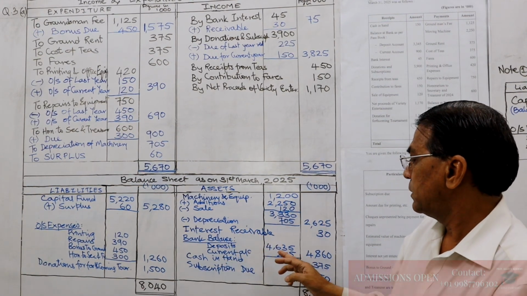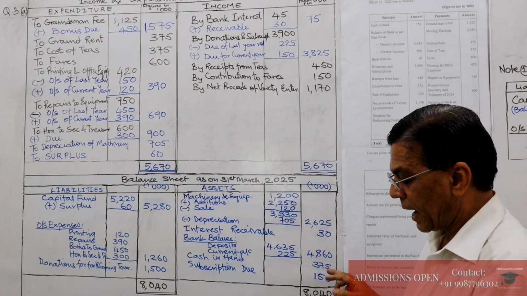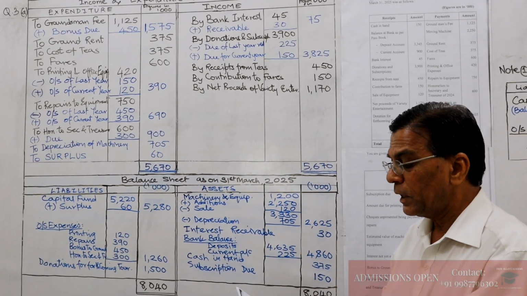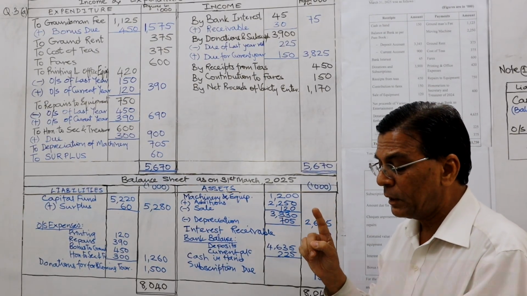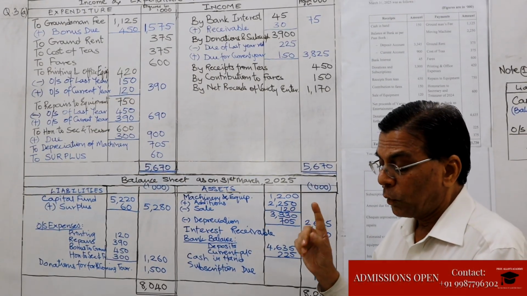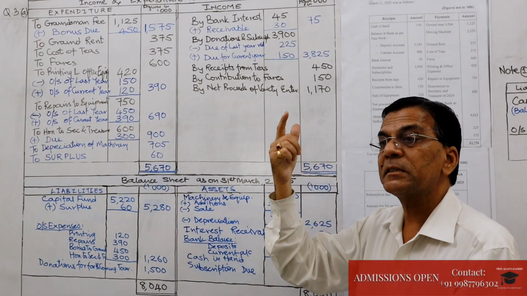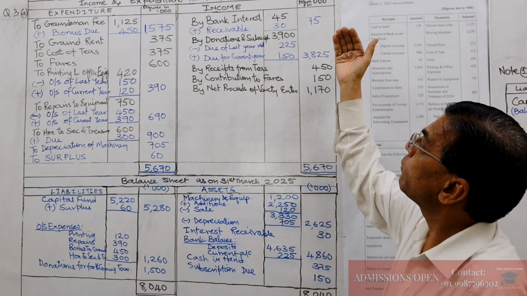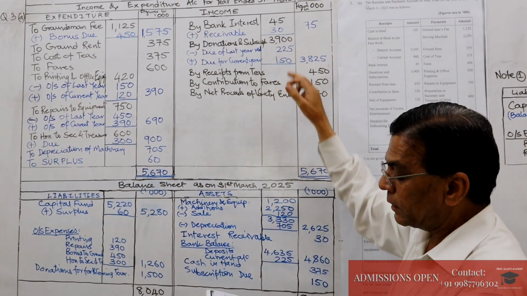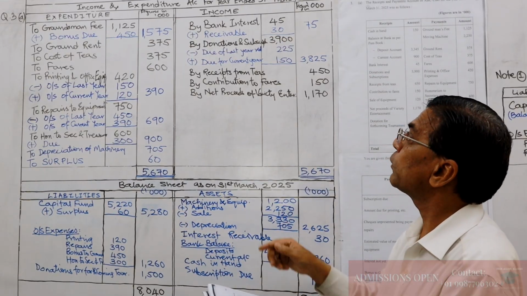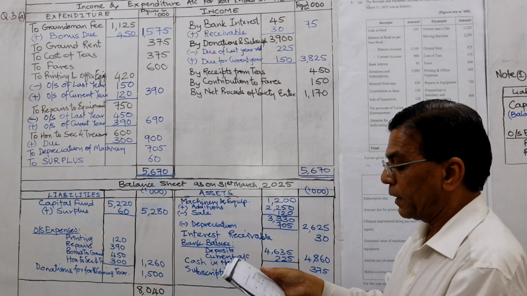Then the closing balances that they have given us will come in the closing balance sheet: bank balance, deposits 4635, current account 225, cash in hand 375. Now coming to the additional information. They have given us that subscription due on the 1st of April 24 was 225. That means it was an income receivable last year and we have received it in the current year. You will find that the working for the same has been done here. Last year's will be subtracted and the amount that is receivable for the current year is 150. So the net effect of subscription stands at 3825.